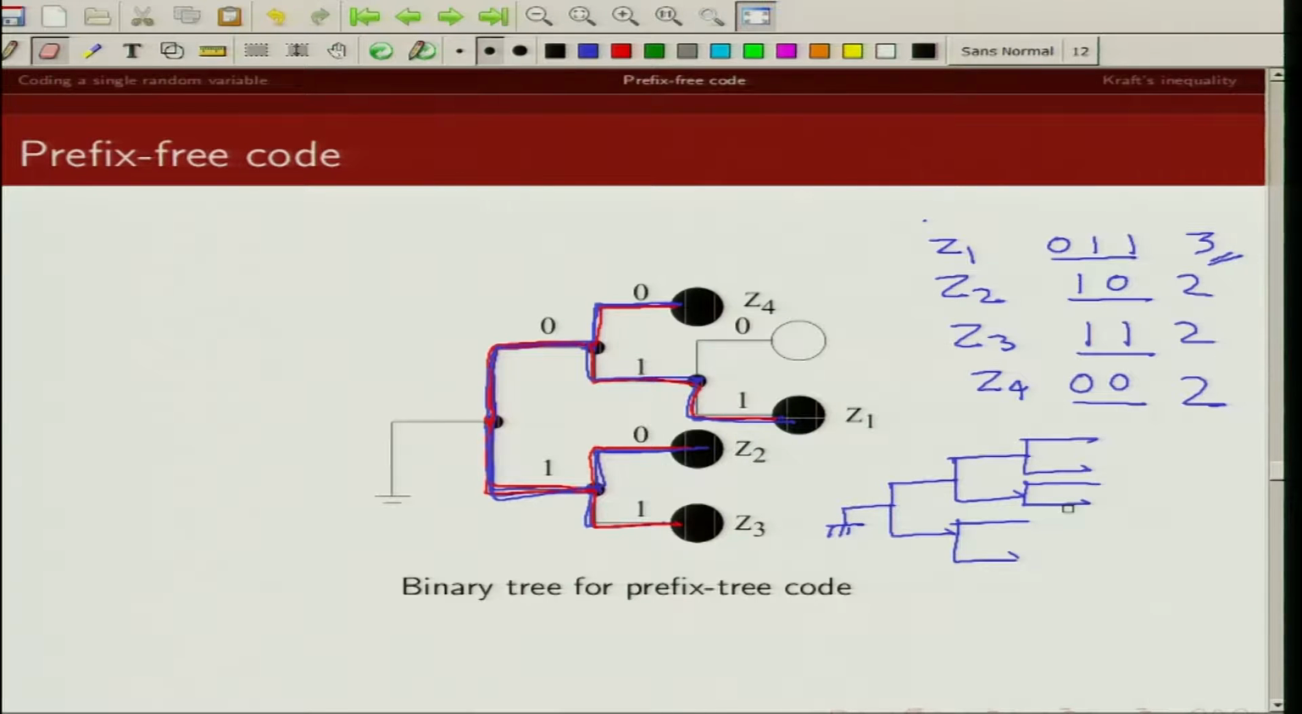So let me just write it as well. This can be Z3, this can be Z2, this can be Z1, and then for Z4 again I need 2, so I can just take this and this, I can just prune this tree. So this can be Z4. Okay, so these are my leaves corresponding to my prefix free code, and this is an unused leaf. I am not using this leaf.